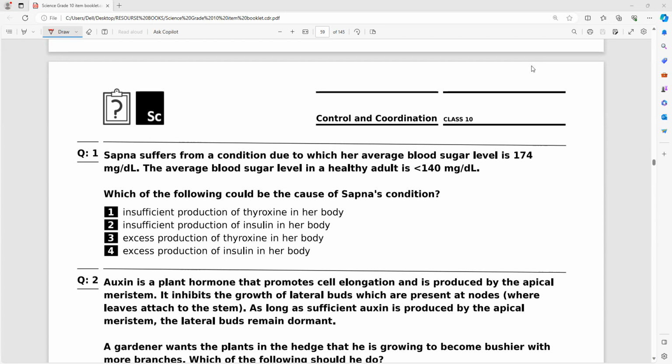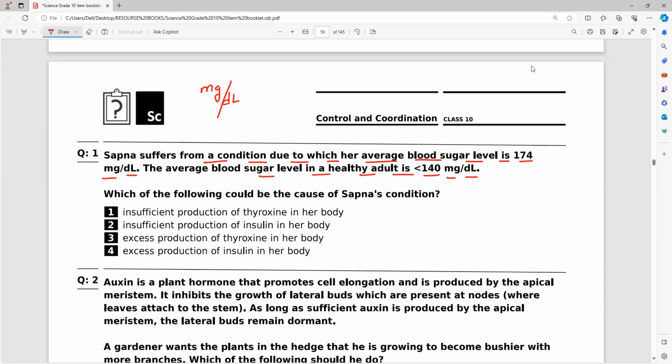Sapna suffers from a condition due to which her average blood sugar level is 174 milligram per deciliter. Please learn this, everybody. Sugar levels are measured in milligram per deciliter, mg per dl. Learn the units, please. The average blood sugar level in a healthy adult is less than 140 mg per dl.